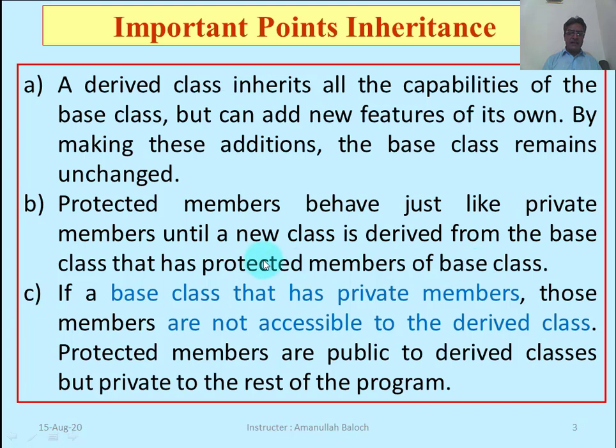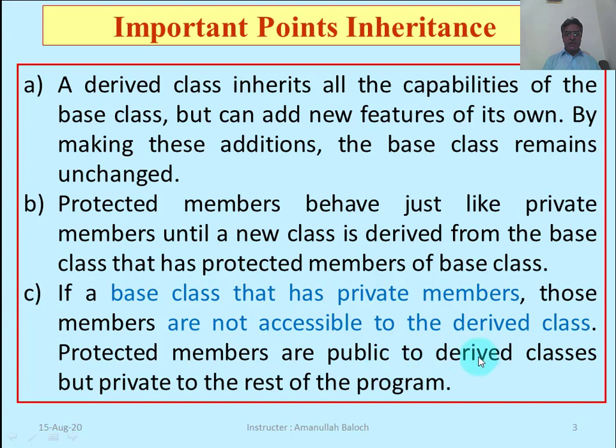That is, a derived class can access the protected members of the base class. If a base class has some private members, those members are not accessible to the derived class. Derived class cannot access those private members. Private members can only be accessed within the class which contains those members. So private members cannot be accessed outside the class boundary. They cannot be accessed in the main program. They cannot be accessed in the derived class.